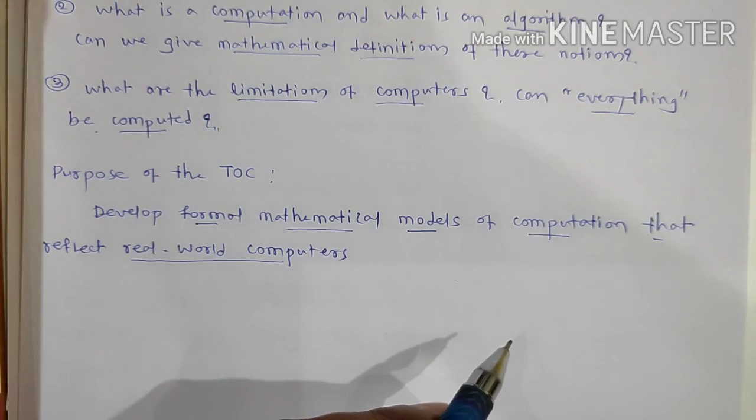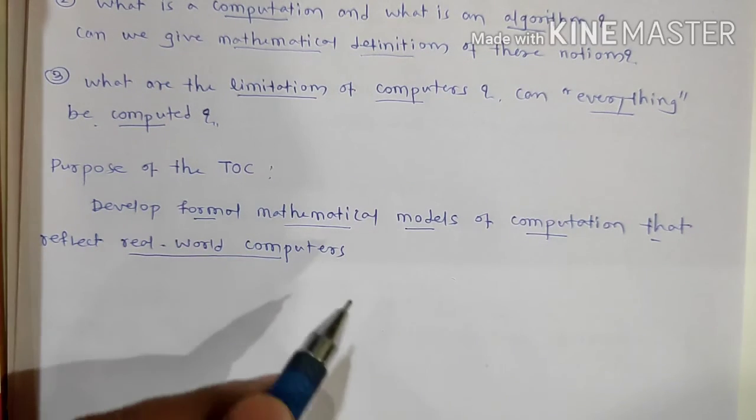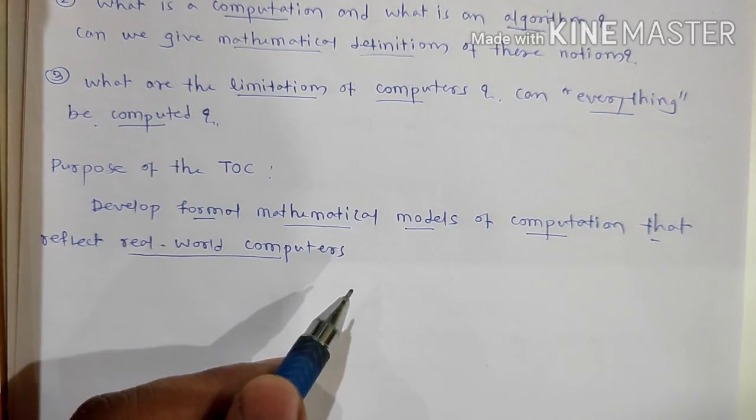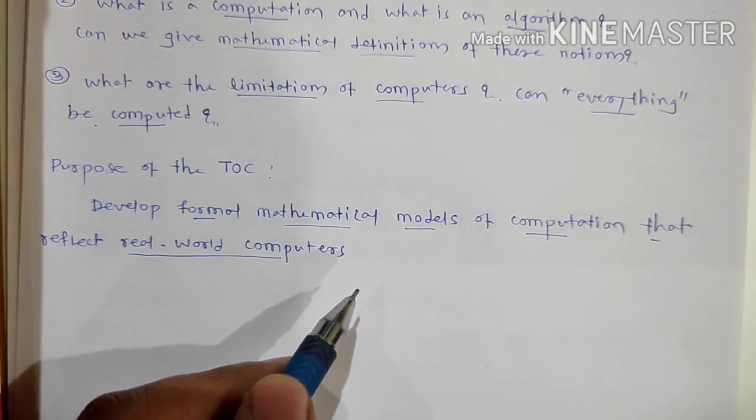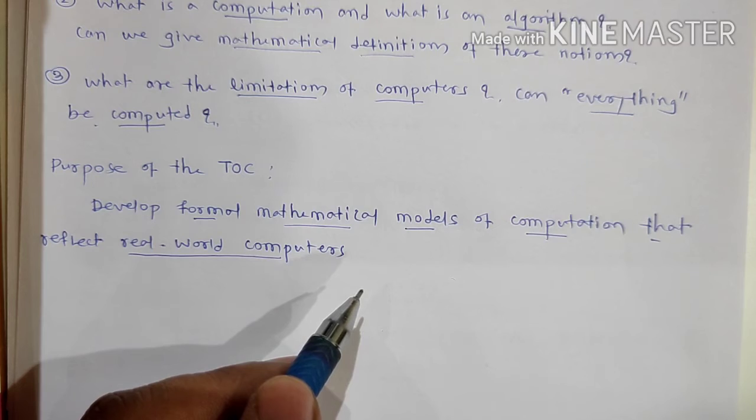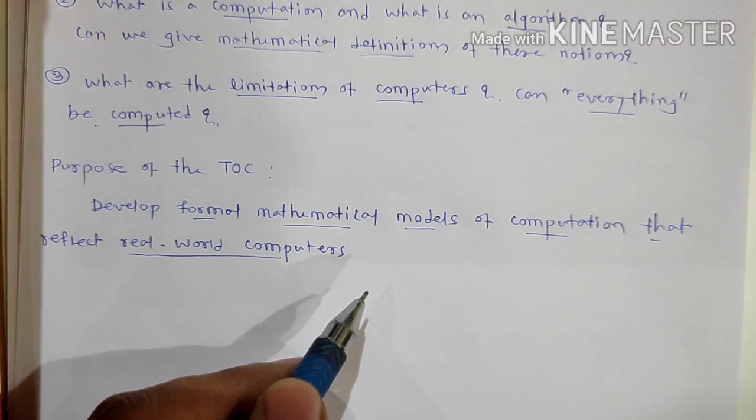So these are the three major important branches, that is complexity theory, computability theory, and automata theory, that we have to study in this subject, theory of computation. All 6 units cover these three branches in depth.